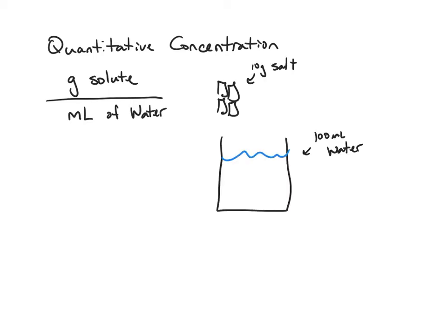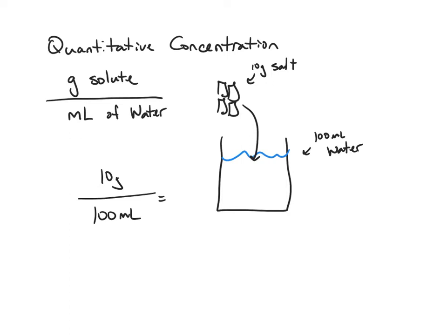So here's the example that I'm going to start out with. I'm going to take 10 grams of salt in the form of salt crystals, and I'm going to put it into the water and stir it up until it all dissolves. Now my concentration is 10 grams over 100 milliliters.